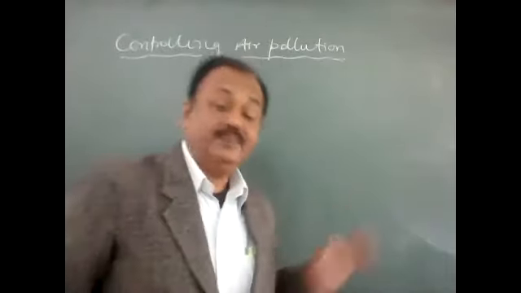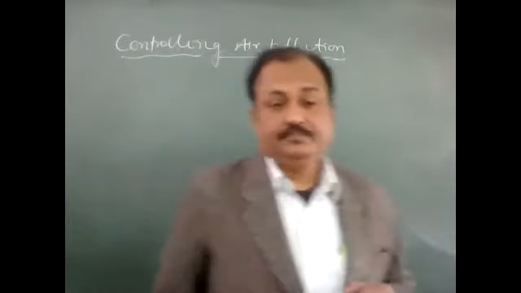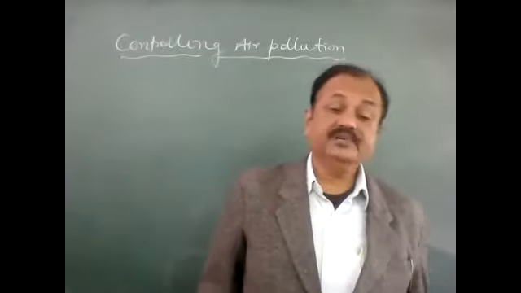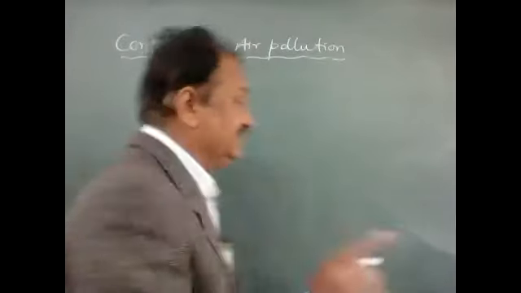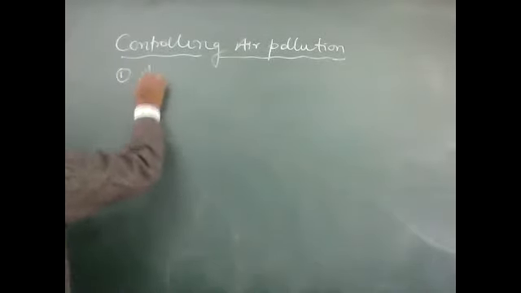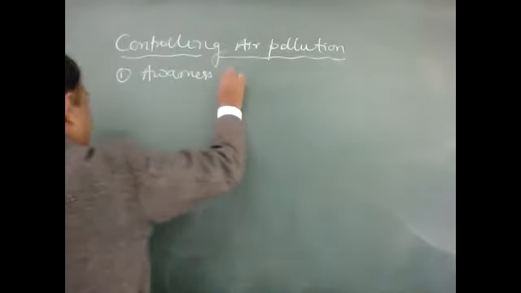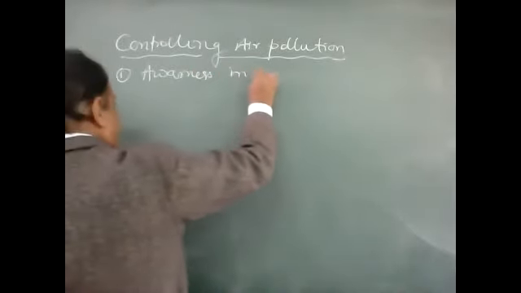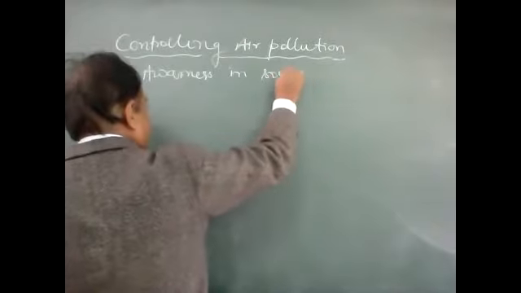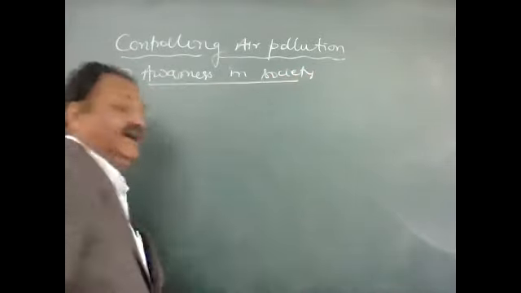Now I'm going to explain the next very important part, how to control air pollution. Air pollution can be controlled. First is awareness in society. We all have to be aware.